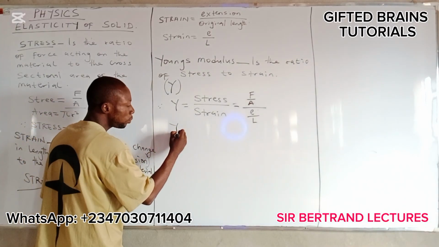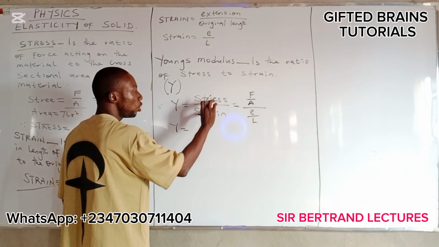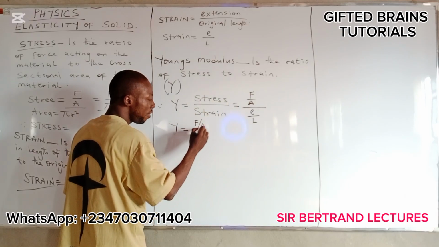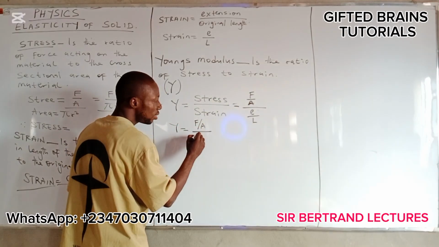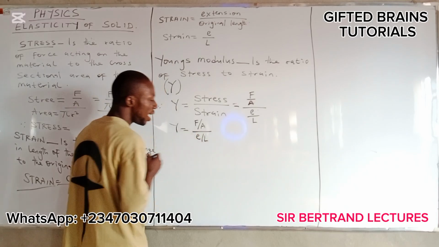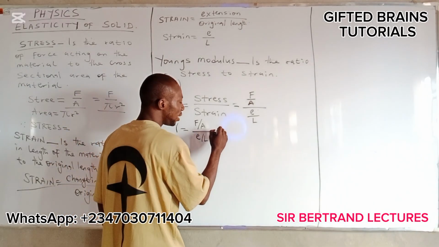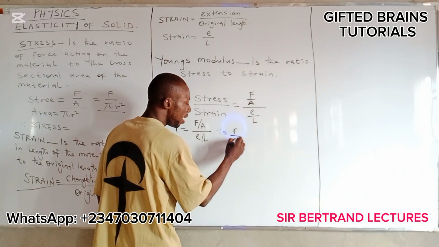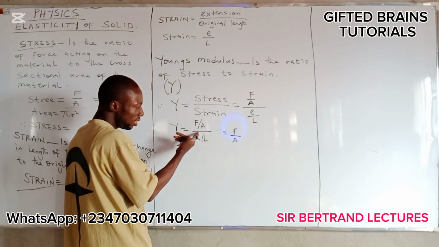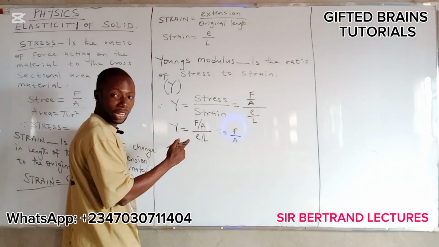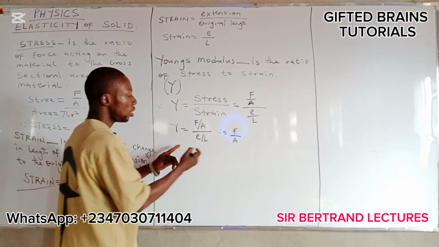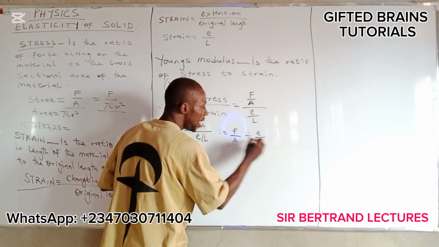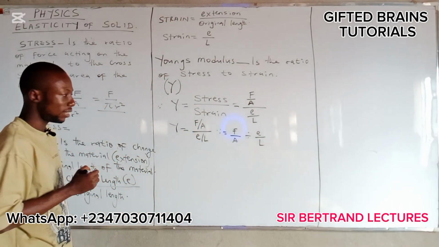Now, Young's modulus is equal to, just write it like this, force over area, all over extension over length. This is the same as saying force over area, this ratio here, is division. I hope you understand. This is division. Now divide by extension over length. Do you understand?